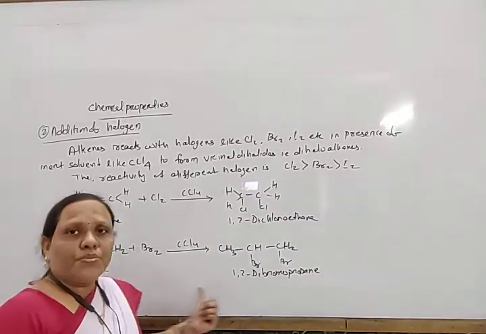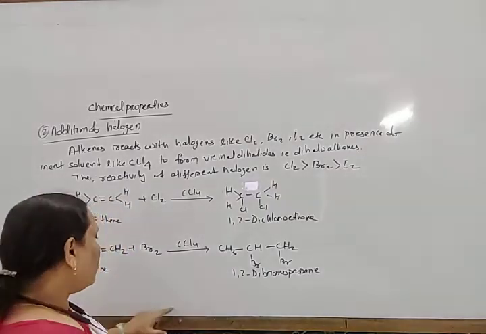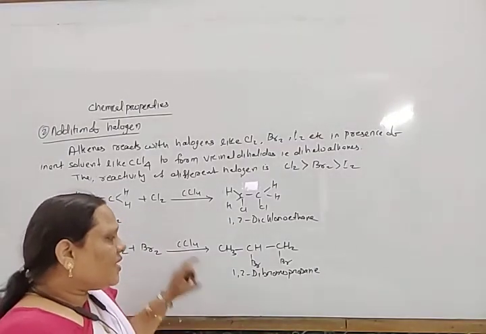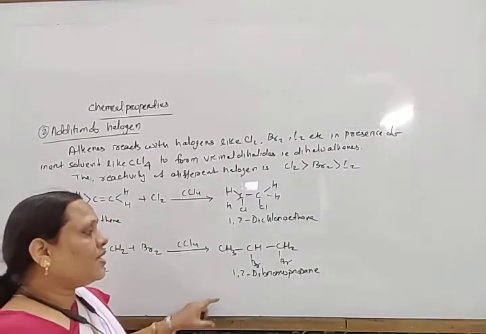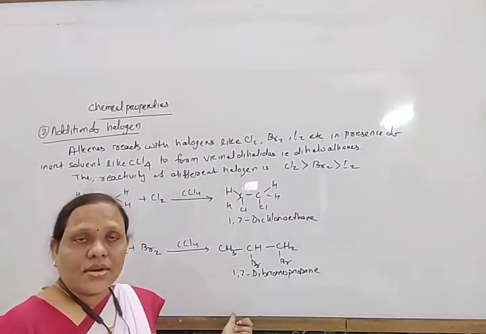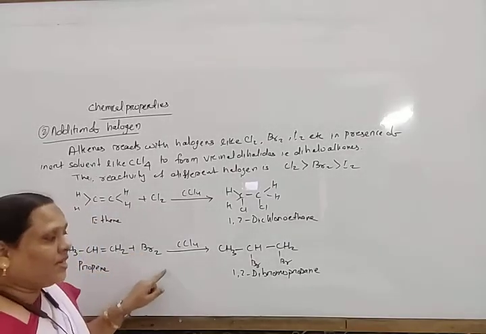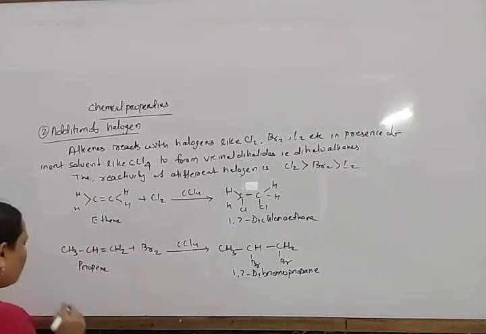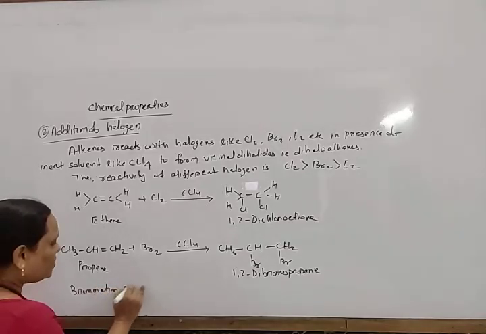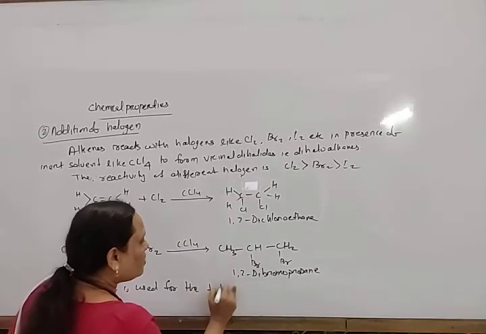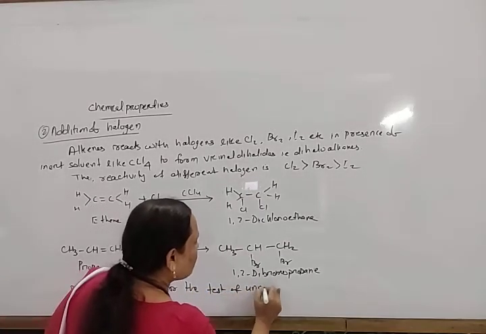Look here. So this bromination is also used for test for unsaturation. If alkene and alkyne are there, to test whether these compounds are unsaturated, bromine water is used. So the bromine has generally reddish brown color, and when alkenes pass through it, it forms dihaloalkane which is colorless. So this bromination is used. Bromination is used for the test of unsaturation.